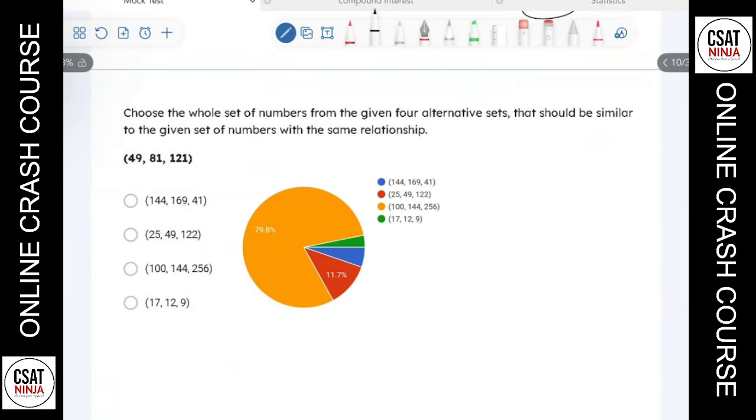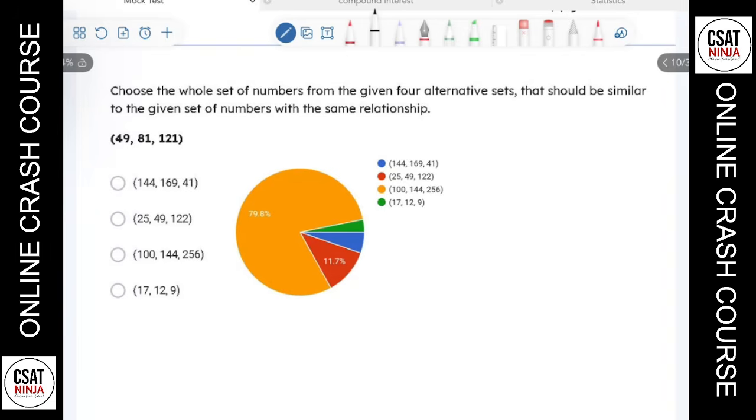Next question. We call this type of question number analogy. So here, what do we have? We have 49, 81, 121. Let's check for the relation. This is 7 square, this is 9 square, this is 11 square. So all the terms are perfect squares. Let's check the options. This is a perfect square, this is a perfect square, this is not, so this will not be the option.